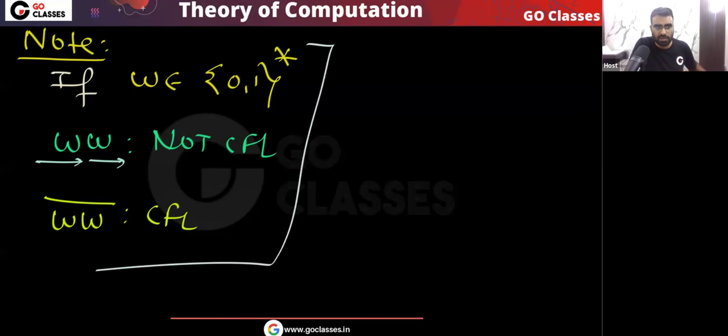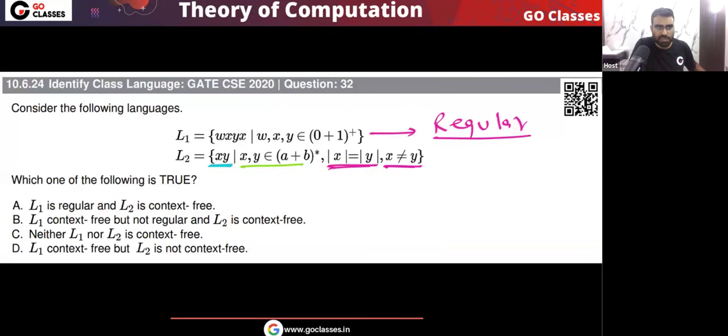Okay, because there is a forward matching. So that is the reason the PDA cannot recognize this. So this is not CFL, but we have seen WW complement is CFL. Yes or no? We have seen WW complement is a CFL. Do you agree? Okay. So WW is not CFL, but WW complement is CFL.